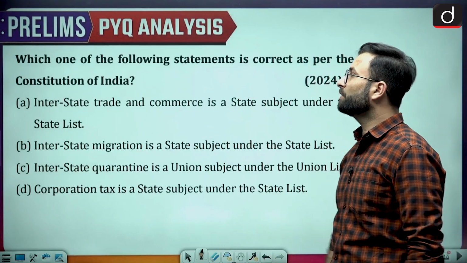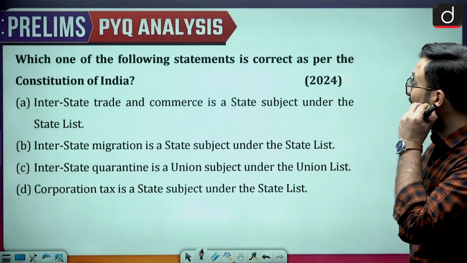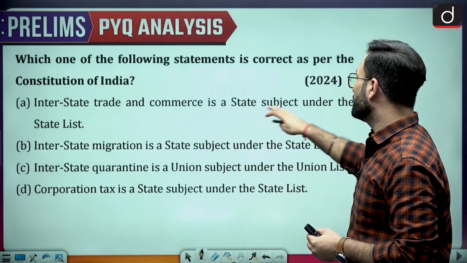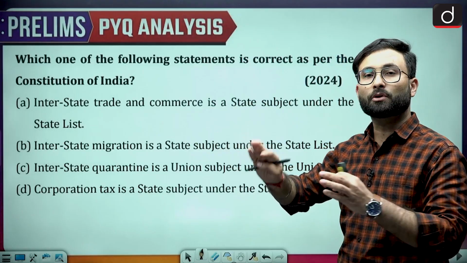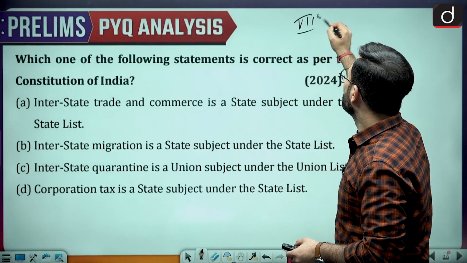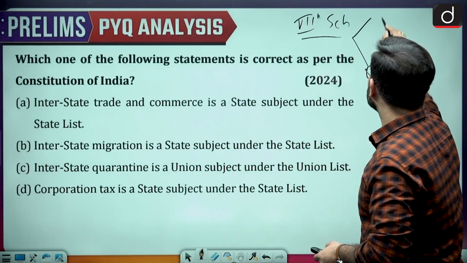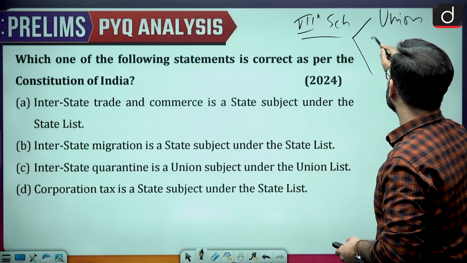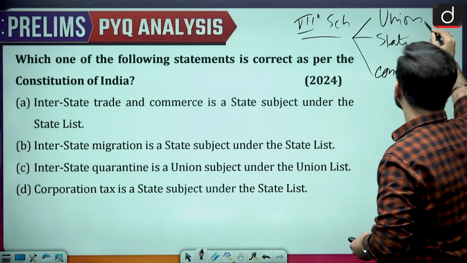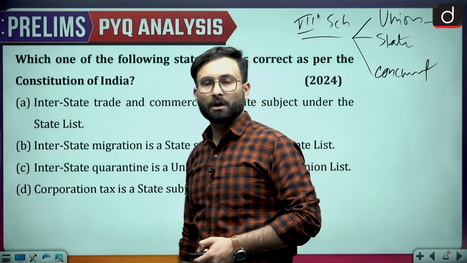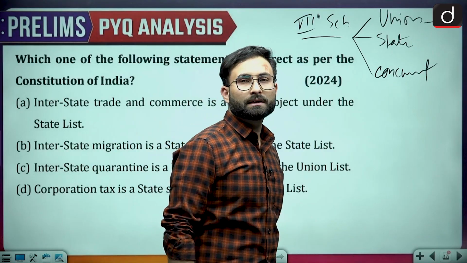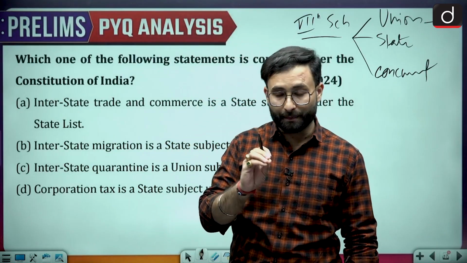Coming to the next question: which of the following statements is or are correct as per the Constitution of India? Interstate trade and commerce is a state subject under the State List. Now, they are talking about the State List. As I told you, that is in the 7th Schedule. In the 7th Schedule, there are 3 lists: the Union List, the State List, and the Concurrent List. When we talk about the Union List, the Union government has power to make law. When we talk about the State List, the state government has power to make law. And when we talk about the Concurrent List, both of them can make law.